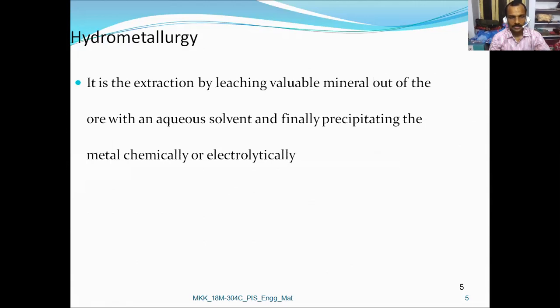So we can say that the hydrometallurgical extraction method is by leaching the valuable mineral out of the ore with aqueous solution and finally precipitating the metal chemically or electrolytically. The example ores are gold ore and silver ore, which are extracted by the hydrometallurgy process.